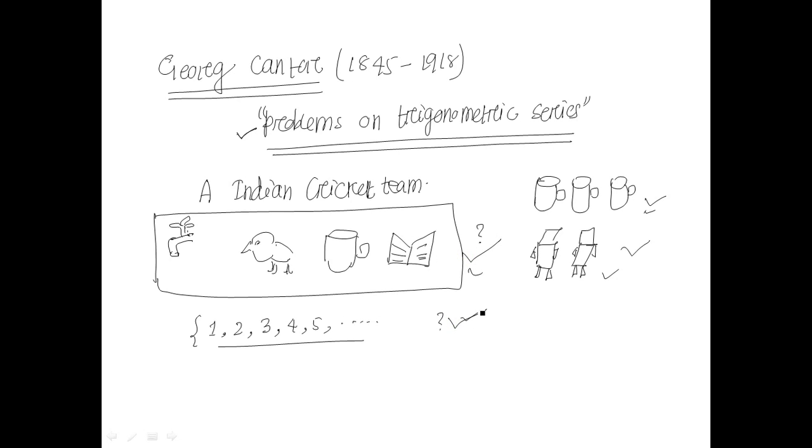But the question arises, a set means there must be a common property between them. Like here you can see that in a set of cups, the similarity is that all are cups and all are of equal size and shape. In this case there are two chairs, and this is a collection of chairs where the two chairs are of the same shape and size.